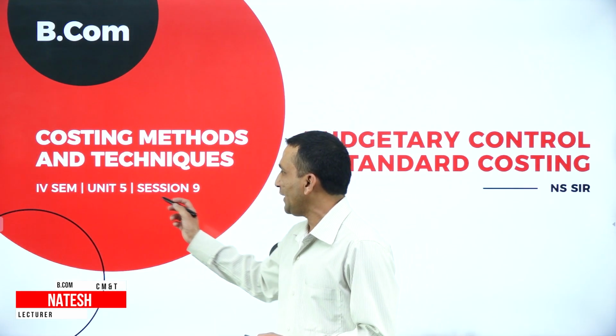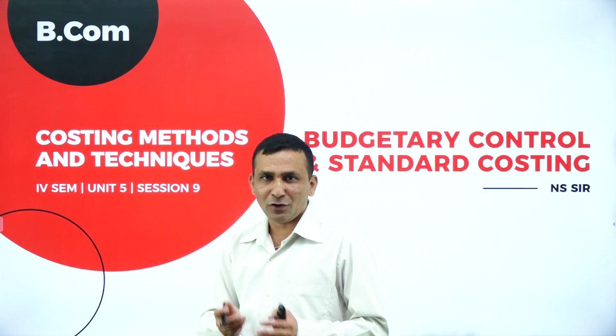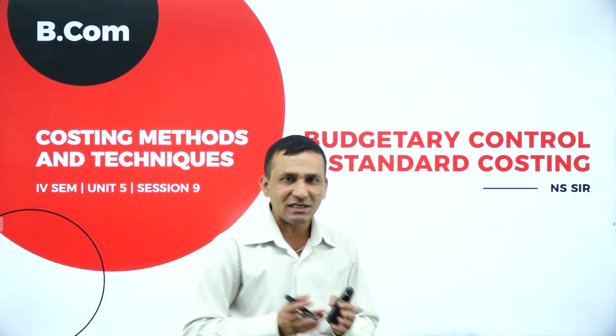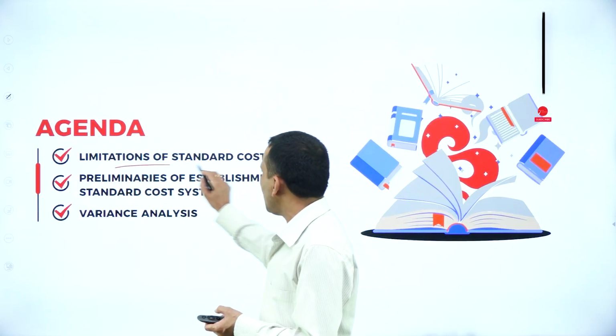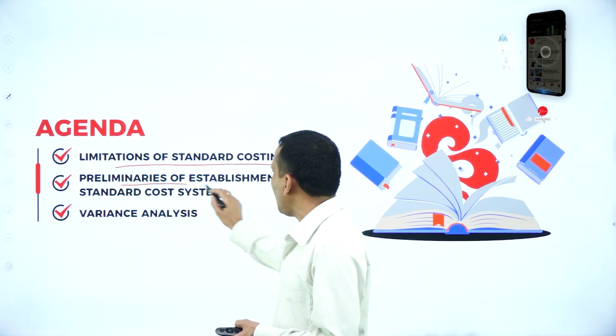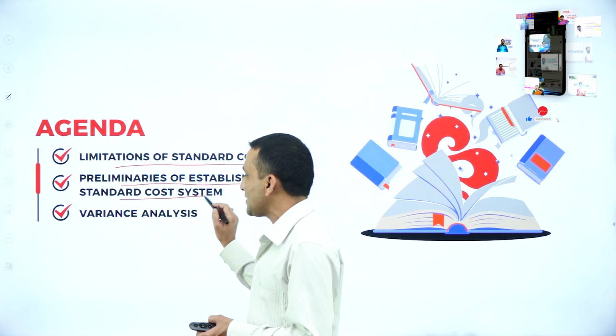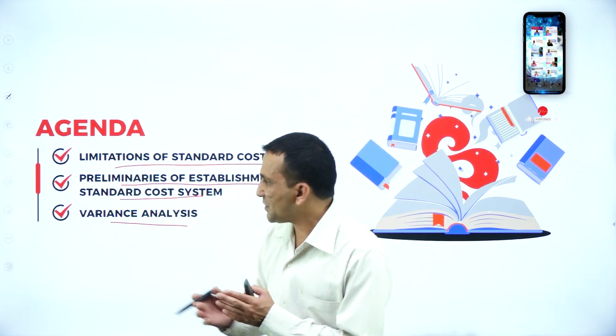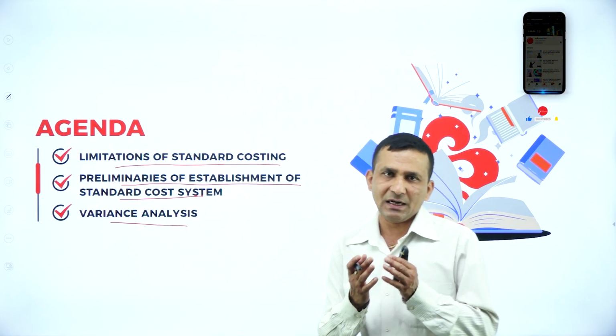We are in Unit 5, Session 9, 4th semester BCom Costing Methods and Technique. The chapter name is Budgetary Control and Standard Costing: limitations of standard costing, preliminaries of establishing a standard cost system, and variance analysis. In the last session, I covered the advantages part.